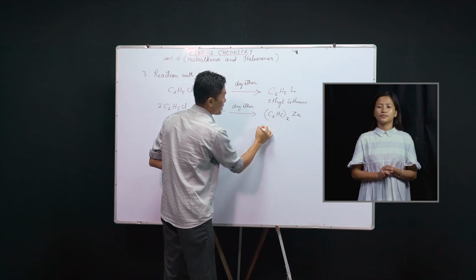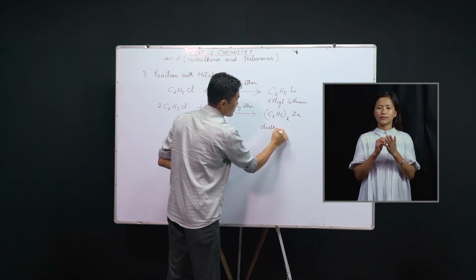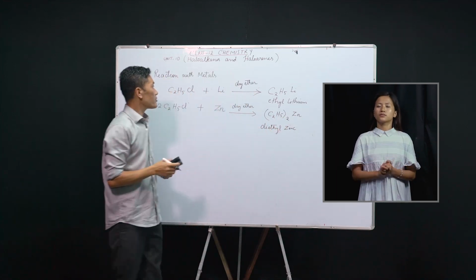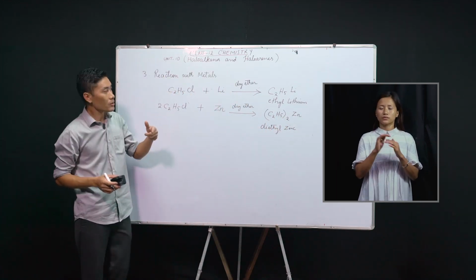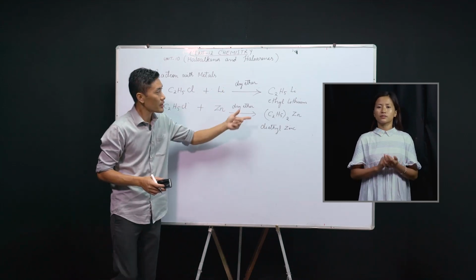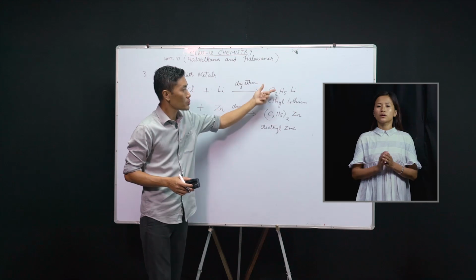This is diethyl zinc. So whenever these haloalkanes react with active metals like lithium or zinc, they will give rise to organometallic compounds like this.